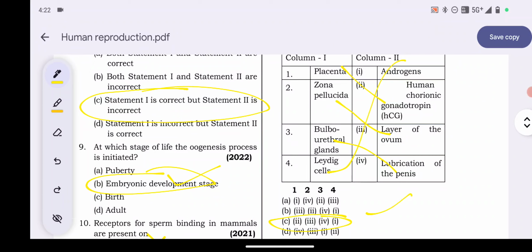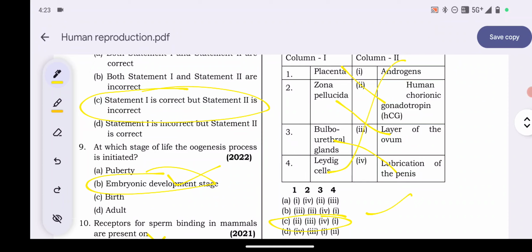Explanation. Placenta: during pregnancy, human chorionic gonadotropin is produced primarily by the cells of the placenta. Zona pellucida: an ovum is surrounded by a thick transparent membrane before implantation, called zona pellucida. Bulbourethral glands are two pea-shaped exocrine glands located posterior lateral to the membranous urethra. By secreting lubricating mucus, they contribute to the final volume of semen.